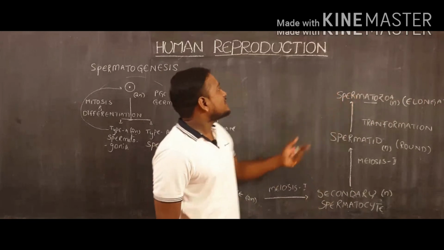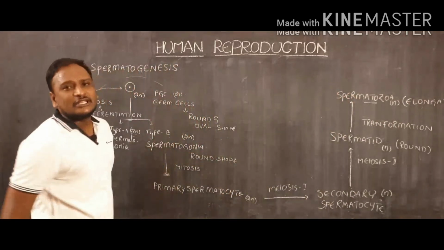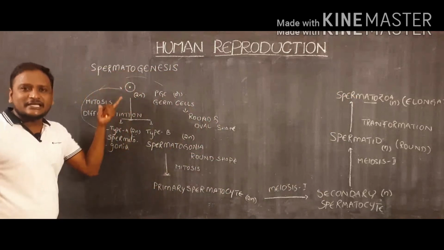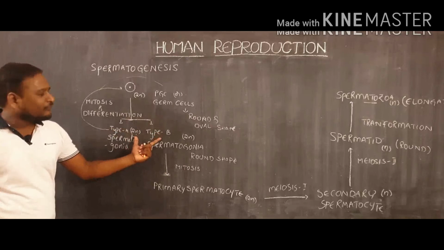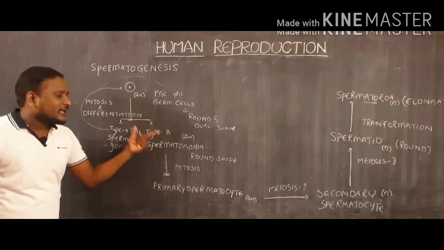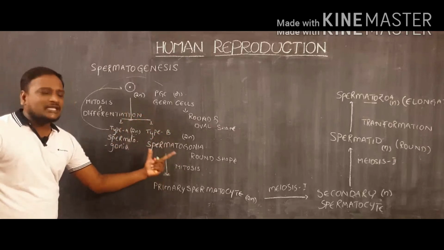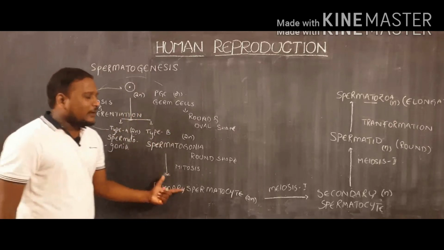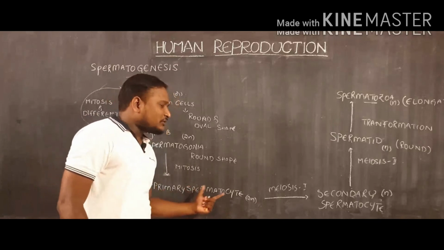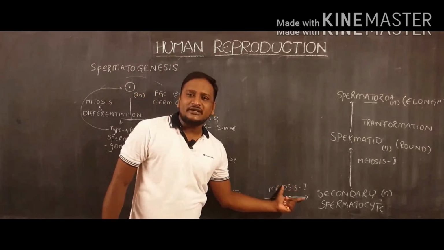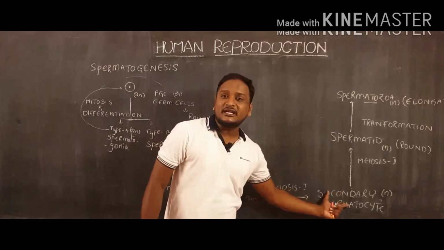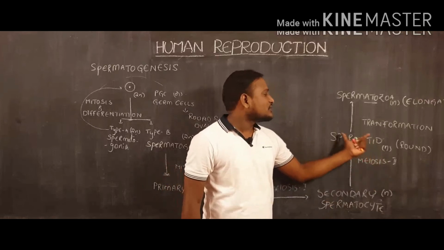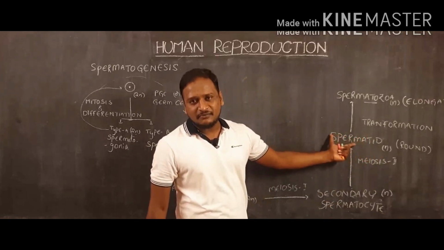So while we are observing spermatogenesis, what is happening? Primordial germ cells are changing into type A and type B germ cells, and the type B germ cells again undergo mitotic divisions. As a result, they produce primary spermatocytes. And the primary spermatocyte conducts meiosis I cell division. As a result, they produce secondary spermatocytes. The secondary spermatocyte conducts meiosis II division, so that they can produce spermatids.